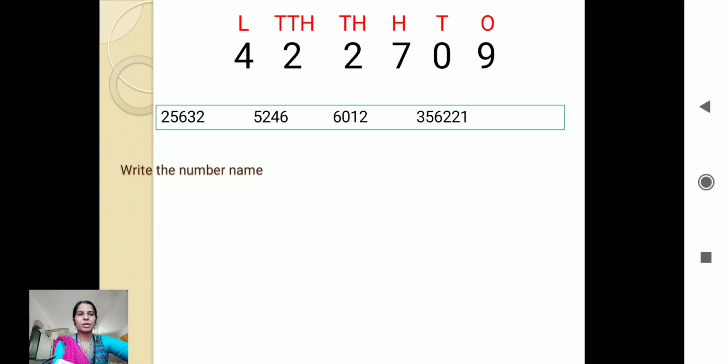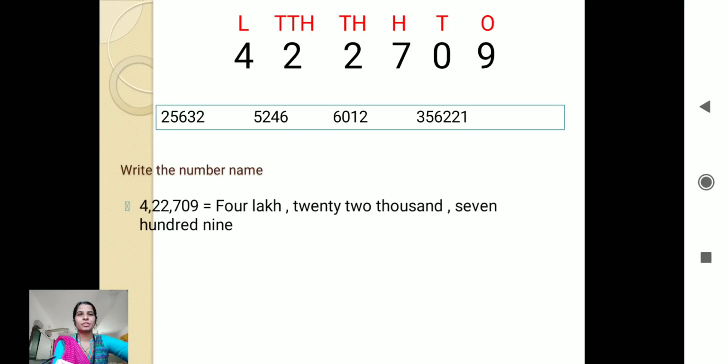So how do we write this number now? 4 lakh, and we have to write the spelling, then 22 thousand 709. Correct? So this will be its place value along with the number. When we say that, it is the number name. The number is written in words.